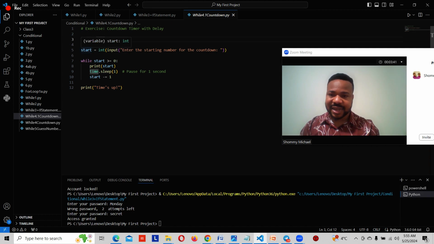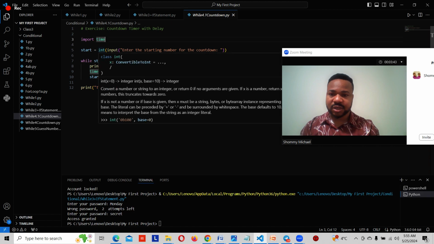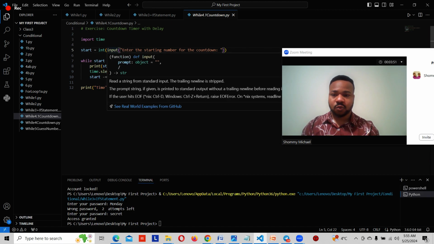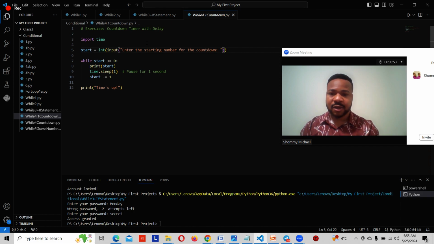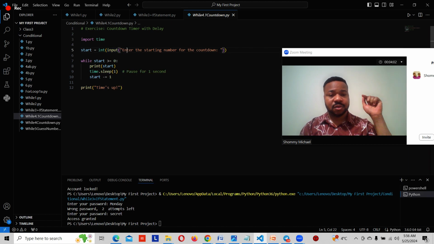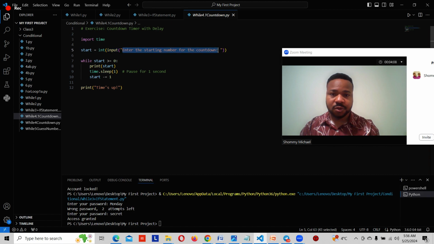We now said start equals to integer, input, enter the starting number for the countdown. So start is equal to what? Integer, because whatever we want to put should be an integer, right? Integer is a number. This input function, remember, allows the user to input something on the screen. And this is the message that's going to show while it prompts the user to input something.